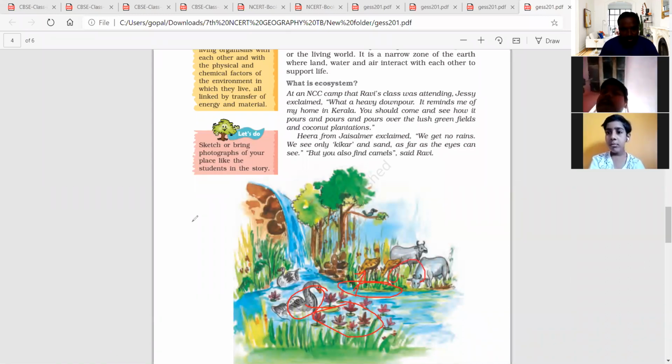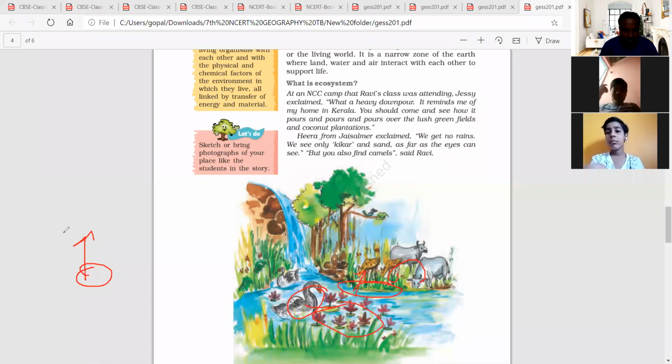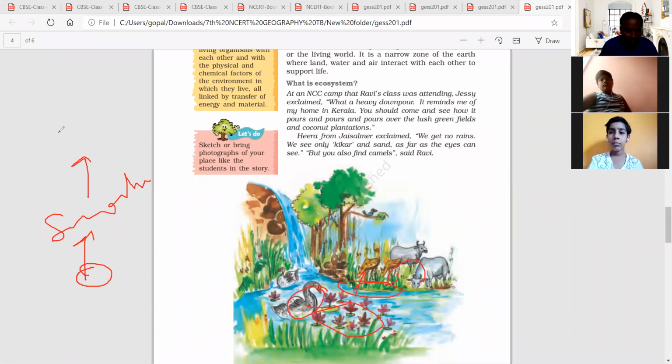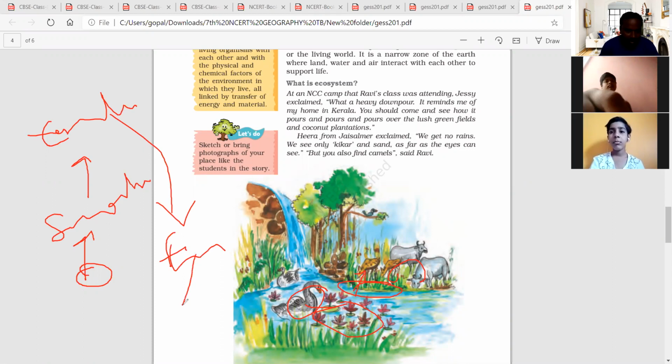Like that. In some lower class textbooks, a frog is living in the water, the frog is eaten by snakes, and snakes are eaten by eagles. Sometimes the eagles are eaten by tigers or lions, and lions are again eaten by microorganisms.